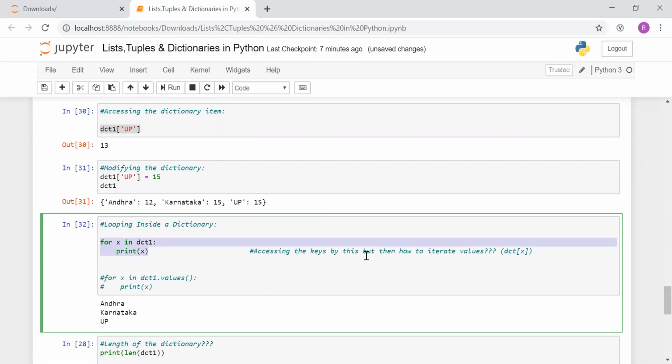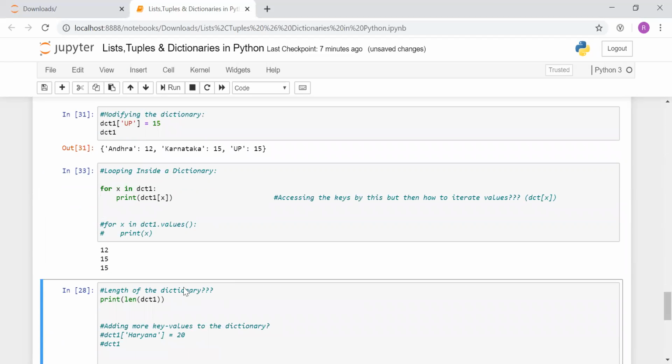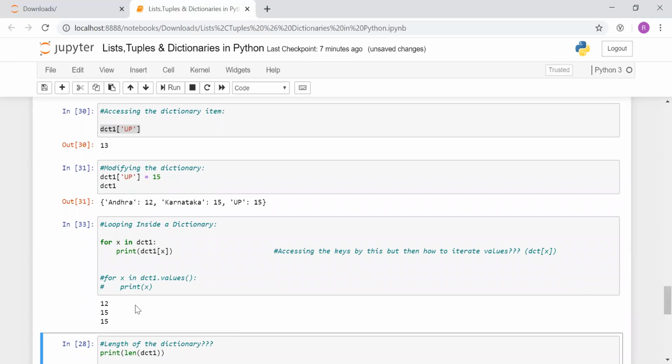But suppose I need to iterate the values inside it. These are the keys which it will be showing in our print statement when we are looping inside a dictionary. But suppose I need to access the values and not the keys, so what can we do here? First example I can show like this. You can just put in the square brackets and the dictionary's value like this, and it will give you the values. So now you can see it is giving us 12, 15 and 15. So this is one way I can access the values.